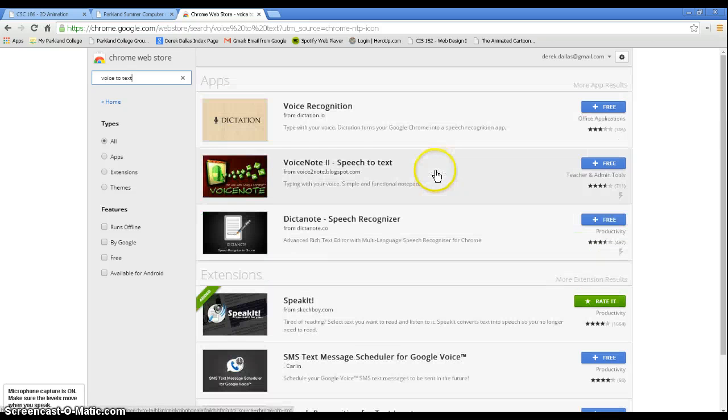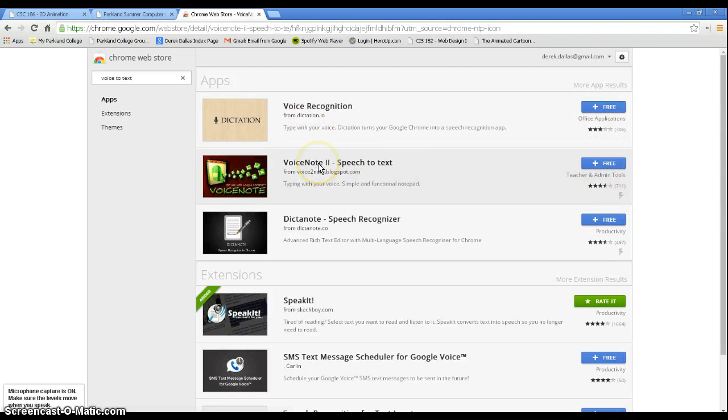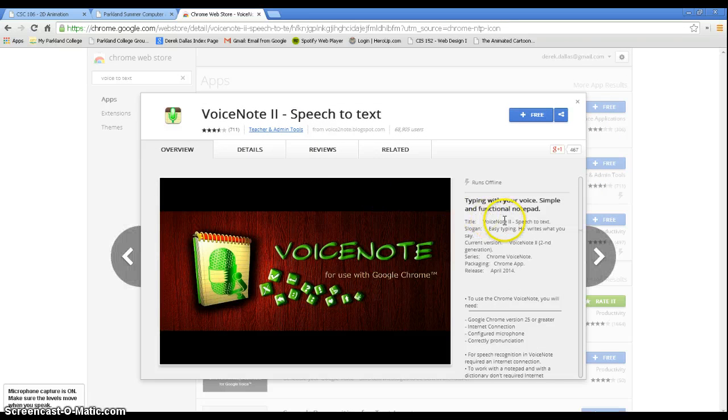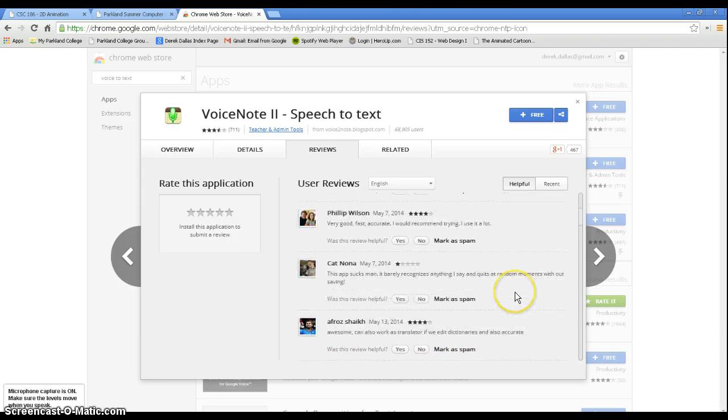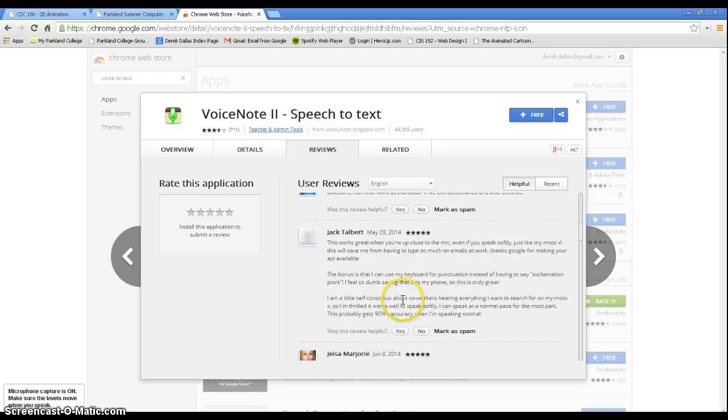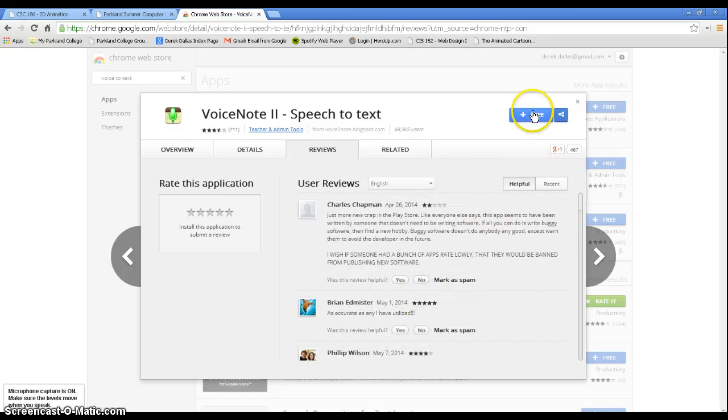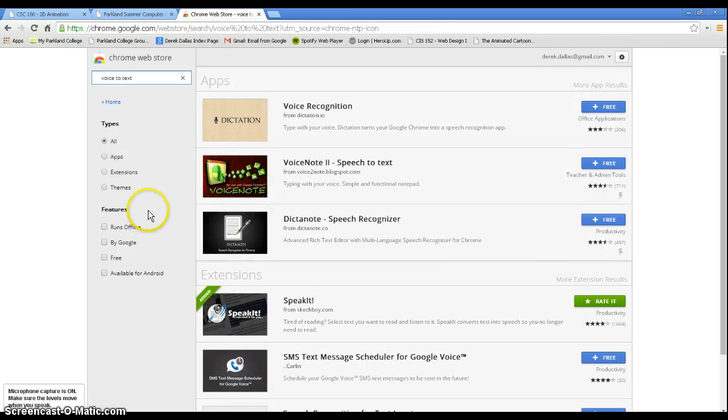And so you can select things. So this one gets a 3 star, this one gets 3.5. If I click it, speech to text, easy typing, it writes what you say, current version, and reviews. Then I can read the reviews just to see how accurate it is for those who have used it. So some people say it's good, some people say it's terrible. So it just depends. It's free, so you could try it out, and if you like it, you like it. If you don't, you don't.